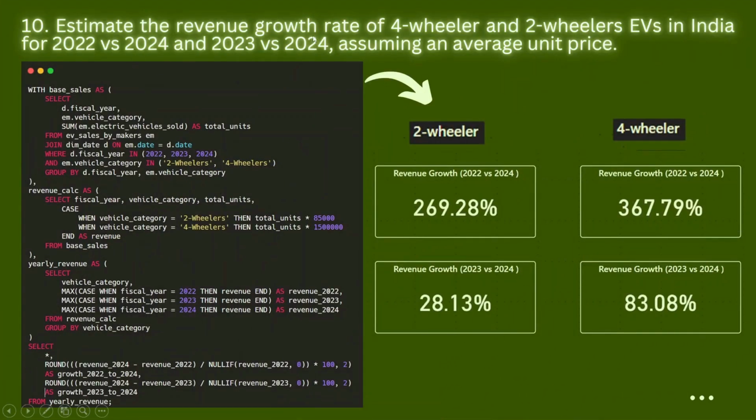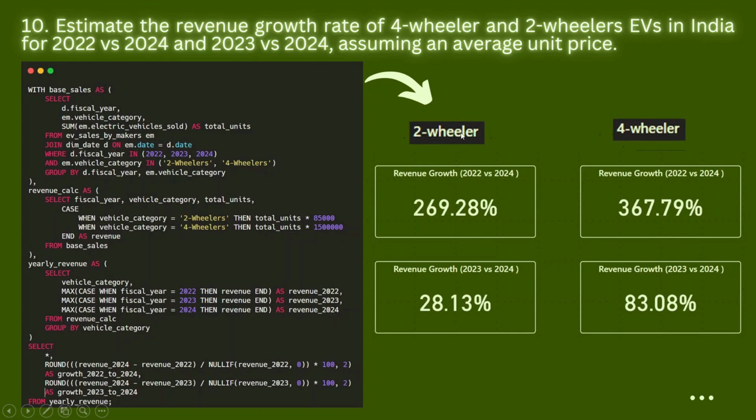Estimate the revenue growth rate of four-wheeler and two-wheeler EVs in India for 2022 versus 2024 and 2023 versus 2024, assuming an average unit price. Here, assuming the price for two-wheelers is 85,000 rupees and for four-wheelers is 15 lakh rupees per unit. And here, this is the SQL query written, and the output shown here is in the form of KPIs.